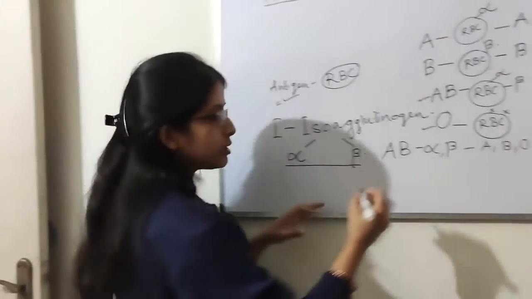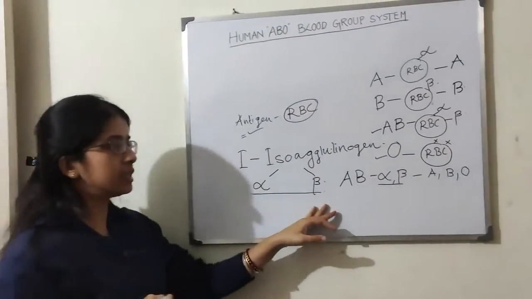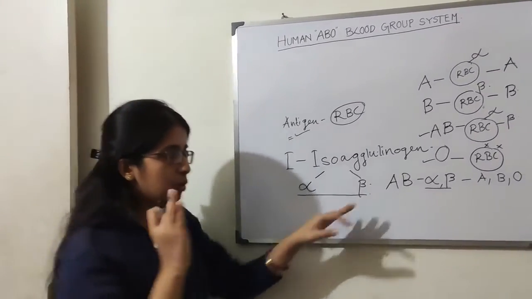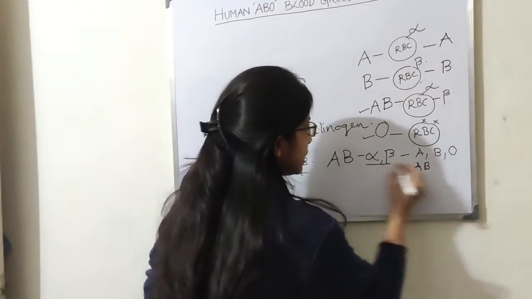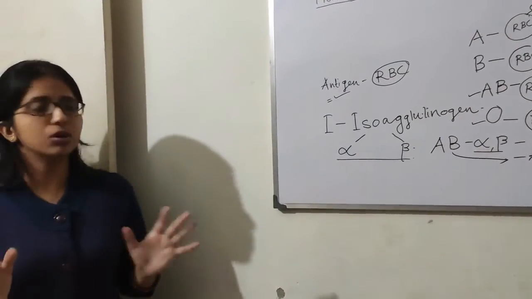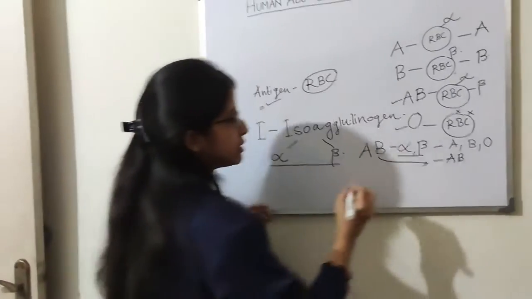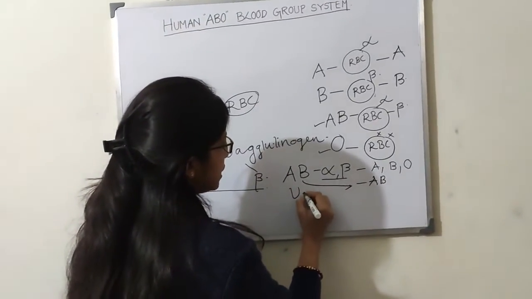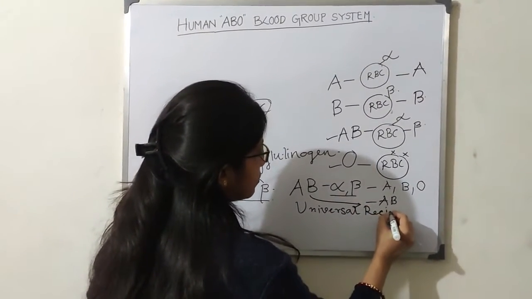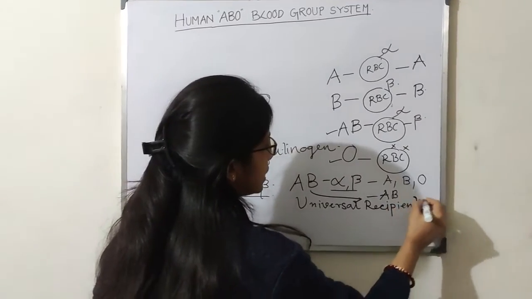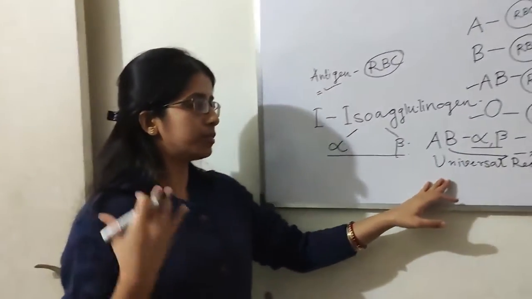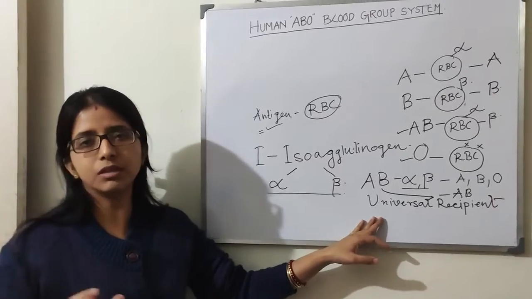But because they have all the antigens present in their body, they cannot transfuse blood to any blood group except blood group AB. That means they can transfuse blood only to persons of their own blood group, but not to others. That is why blood group AB is known as universal recipient. That means they can get blood from any blood group, but they cannot transfuse blood to individuals of other blood group systems.